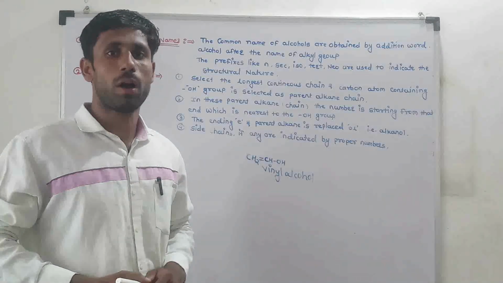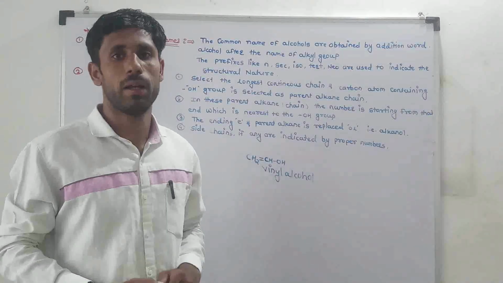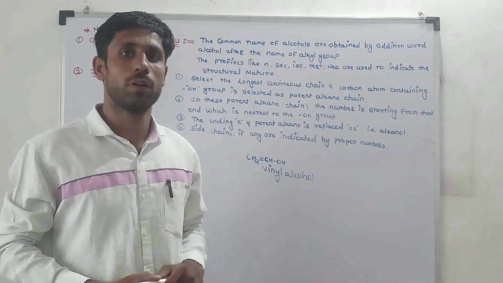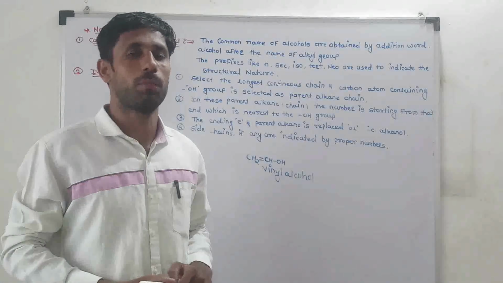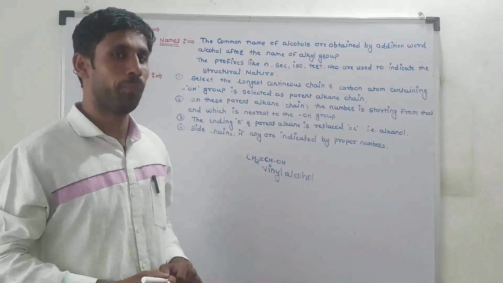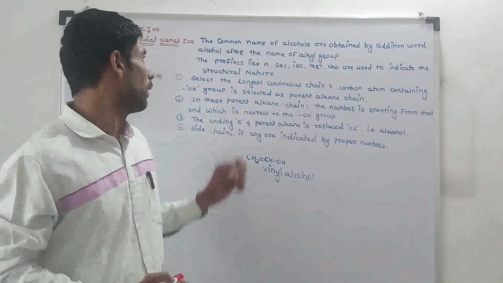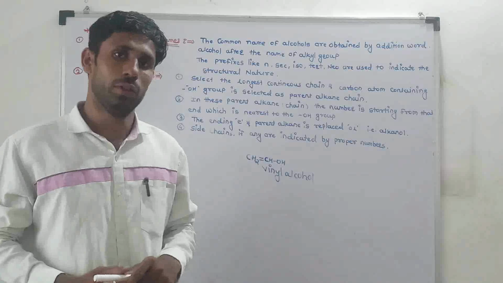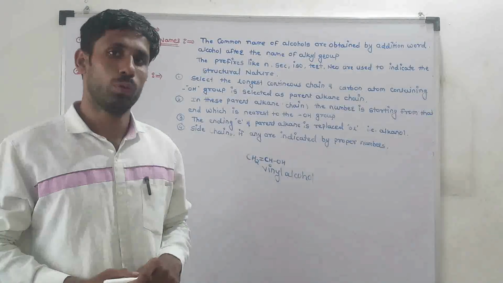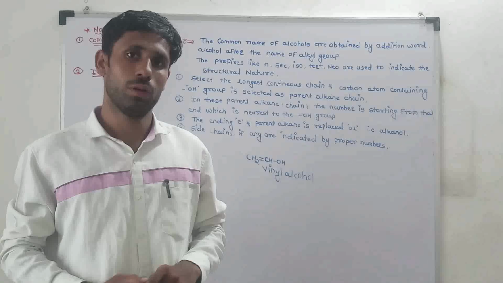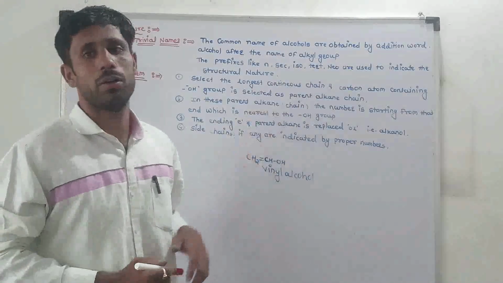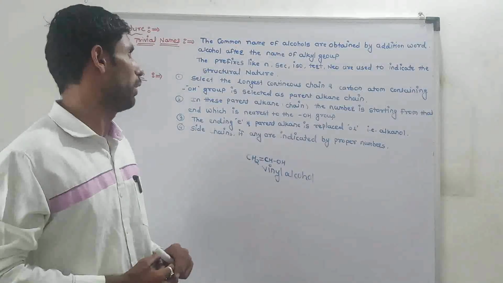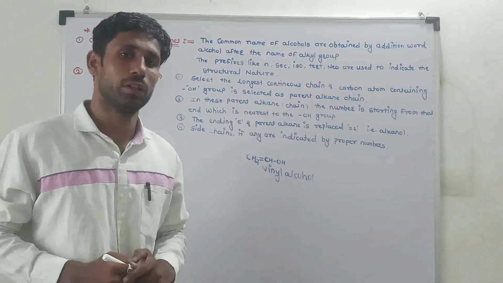The common names of alcohols are obtained by adding the word alcohol after the name of the alkyl group. Second, the prefixes like n, iso, secondary, neo, tertiary are used to indicate the structural nature.